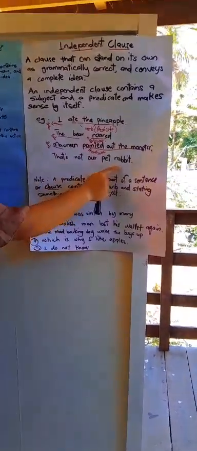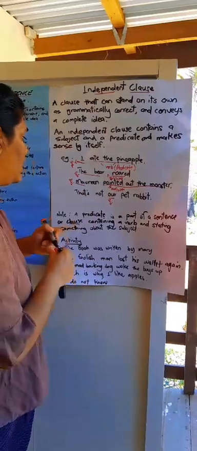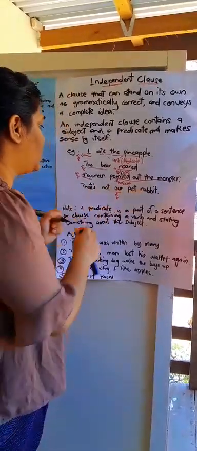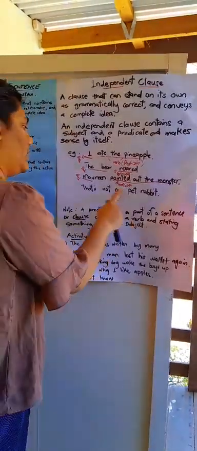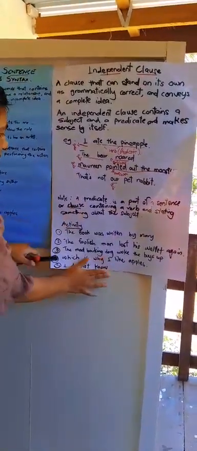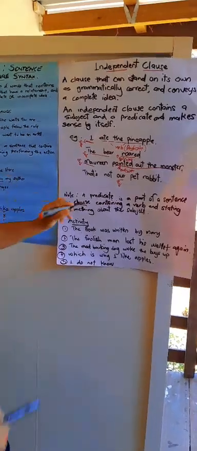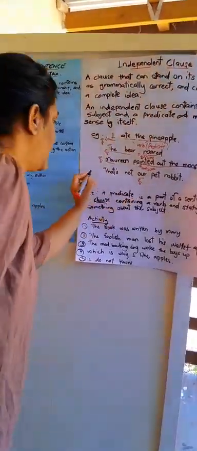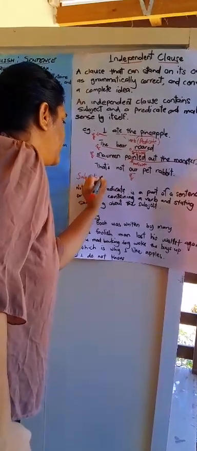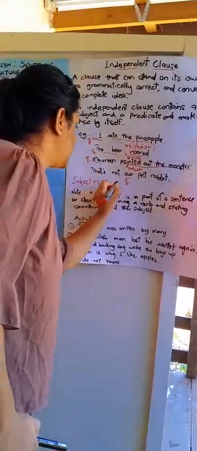That's not our pet rabbit. Our here is the subject. That's not our pet rabbit. Not our pet rabbit is the predicate. I've already explained what a predicate is. So basically, an independent clause must have a subject plus a verb, which will make a sentence.